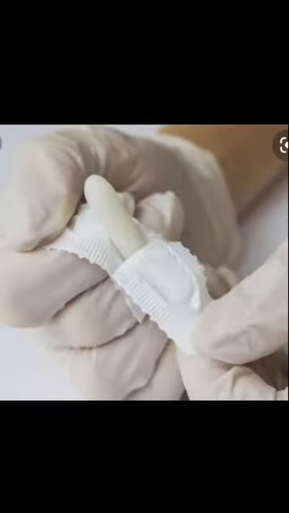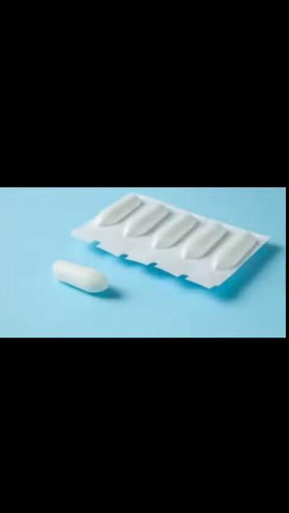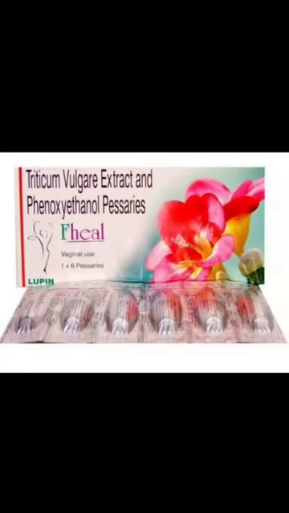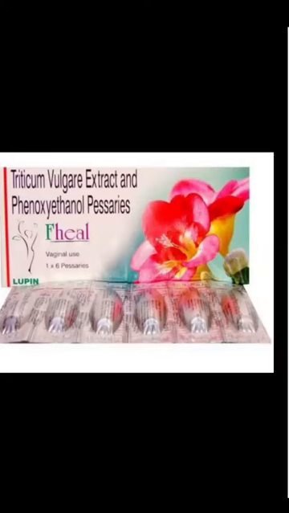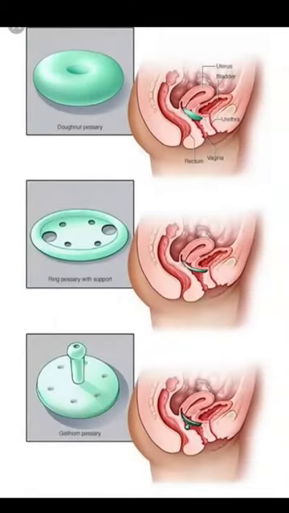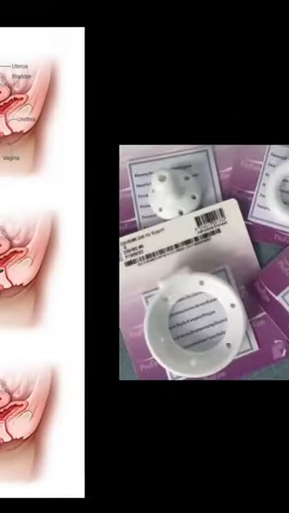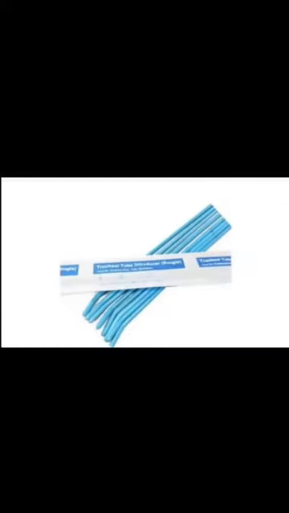So these are the suppositories, and this is the picture of pessaries, which are used for insertion in the vagina. These are the various types of pessaries: donut pessary, ring pessary with support, Gellhorn pessary. And this is the bougies.